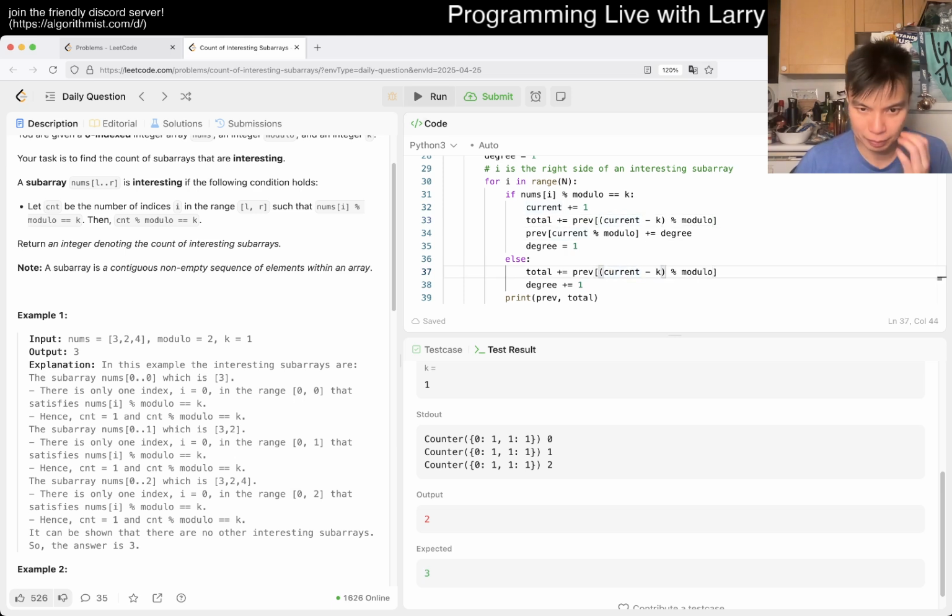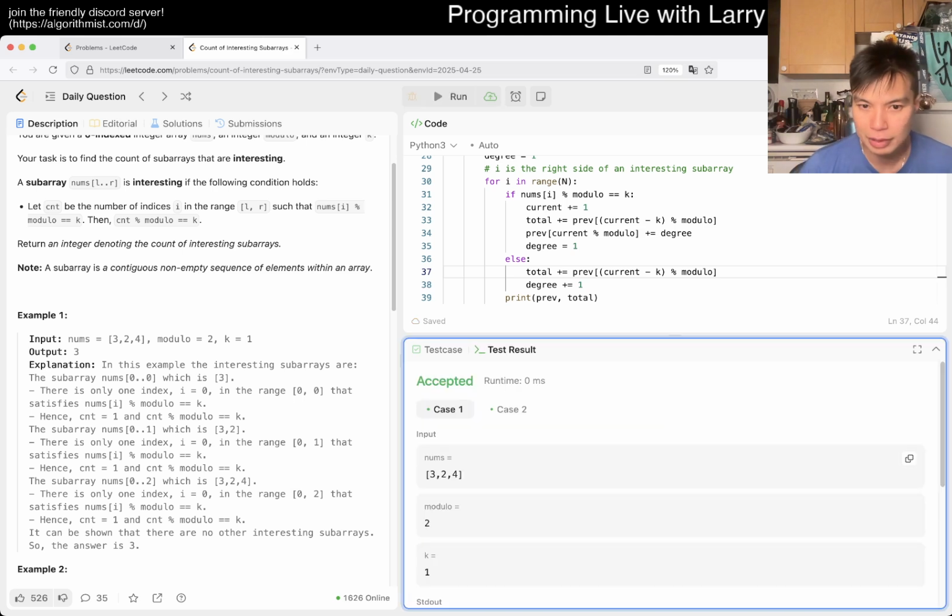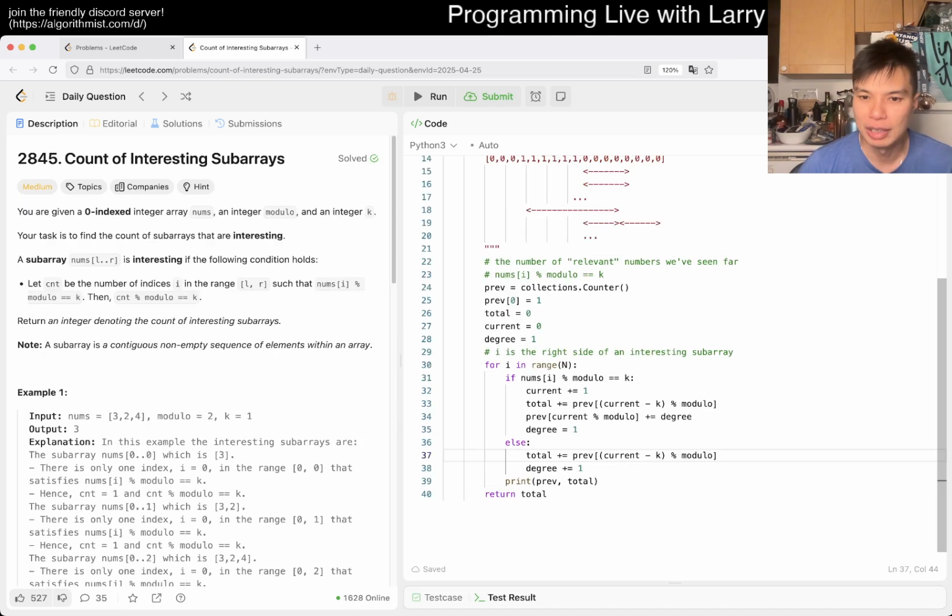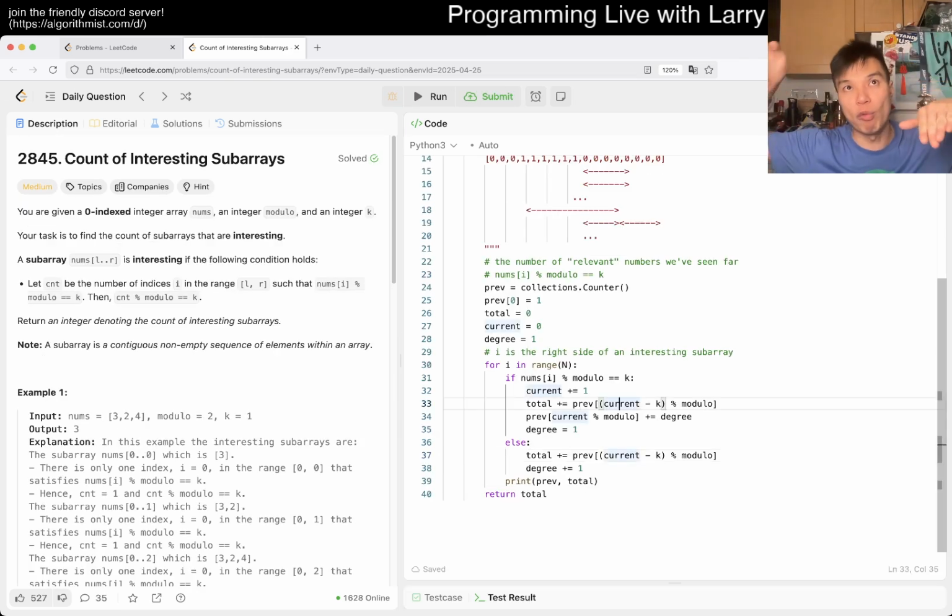Right? Yeah. And the reason is because if the current is equal to 1, then you're looking for 0 so that the delta is 1, right? Which is 1 mod 2 in this case. And if the current is 2, you're actually looking for 1, because 2 minus 1 is going to be 1, or k equal to 1 mod 2 in this case, right?